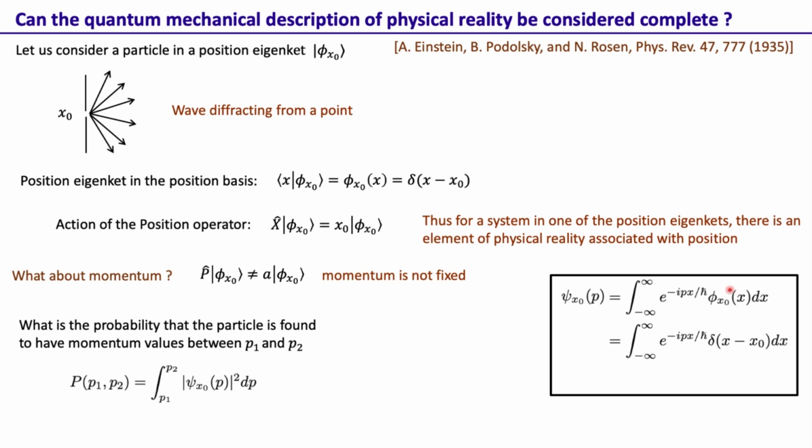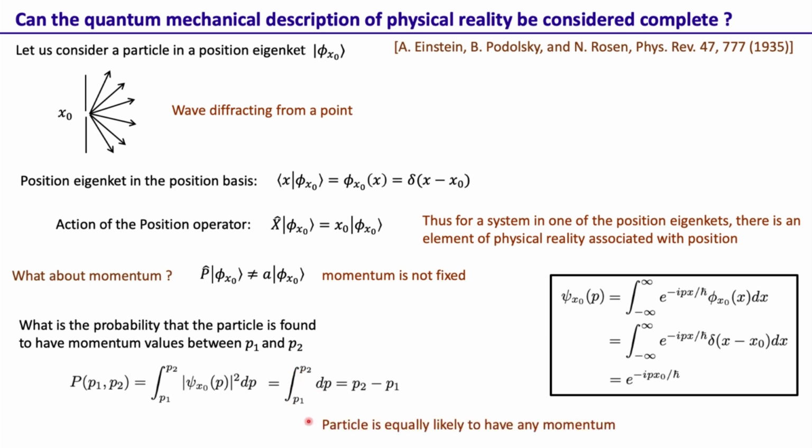Since the wave function in the position basis is a delta function, we can just put that in here, and that gives us that the wave function in the momentum basis corresponding to this is e to the minus i p x naught by h bar. If we take the absolute square of it, this is essentially 1, and so this quantity is the integral of dp from p1 to p2, that is p2 minus p1.